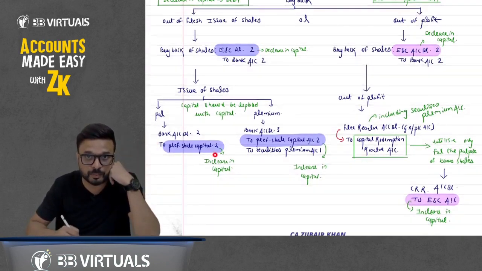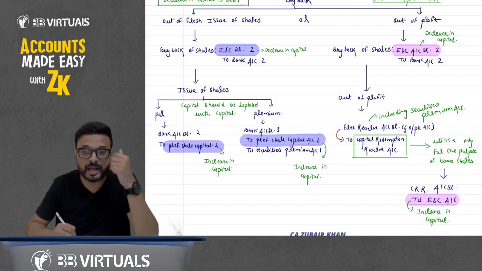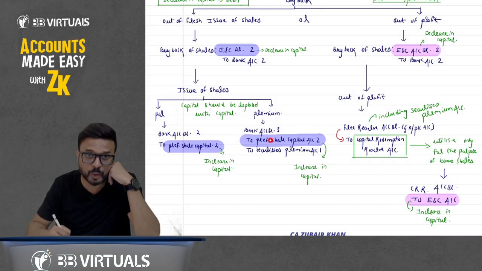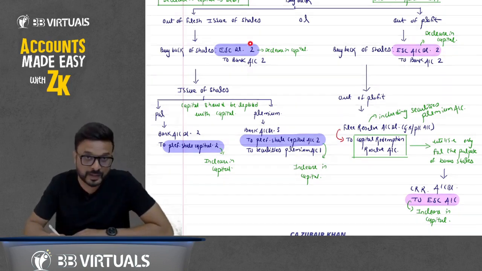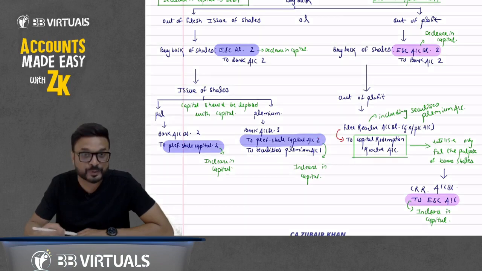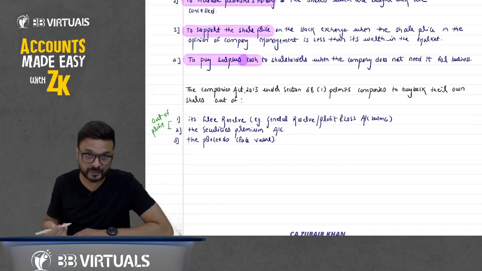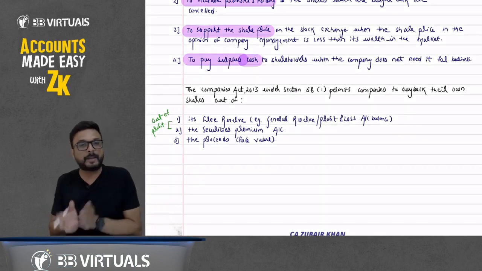You will say, no sir, you have received 3 lakh. No, these 2 lakh, proceed means face value. If you are cancelling your capital, there should be an increase in capital only. So we record capital at face value only.